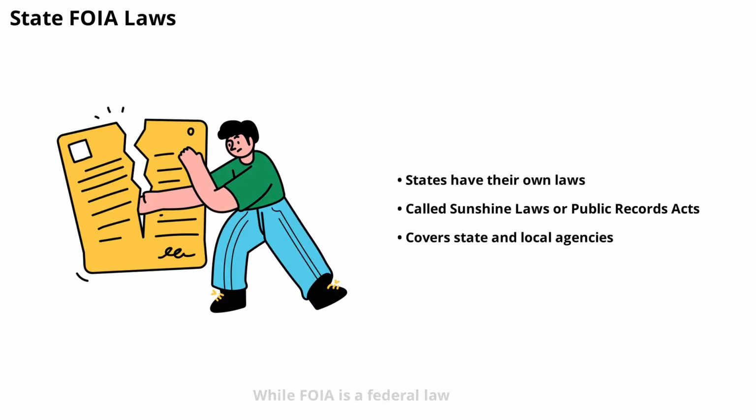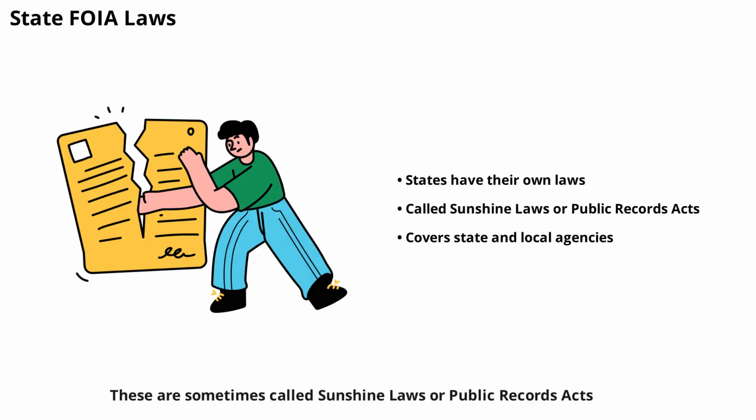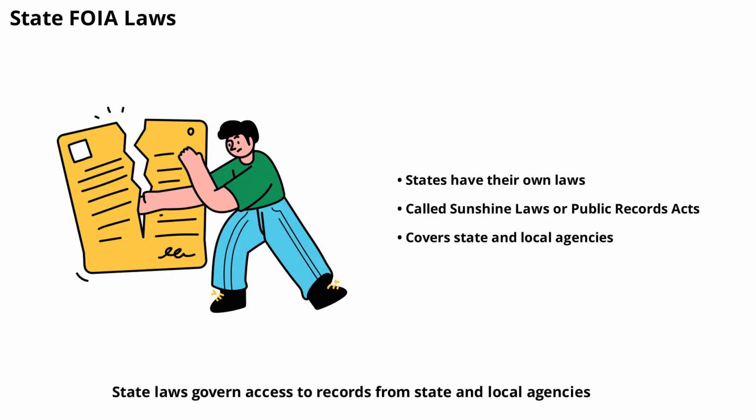While FOIA is a federal law, every state has its own version of open records laws. These are sometimes called sunshine laws or public records acts. State laws govern access to records from state and local agencies, such as police departments, school boards, and city councils. The rules and procedures can vary widely from state to state.